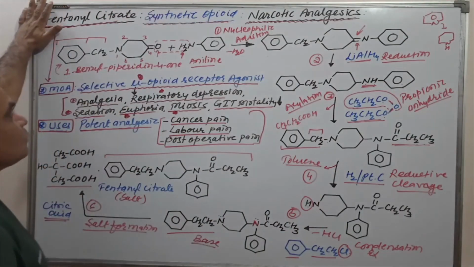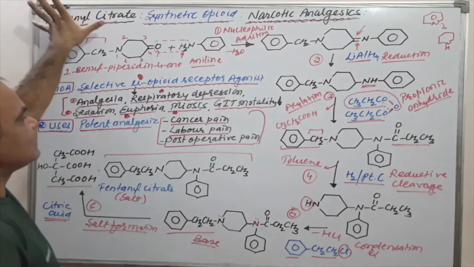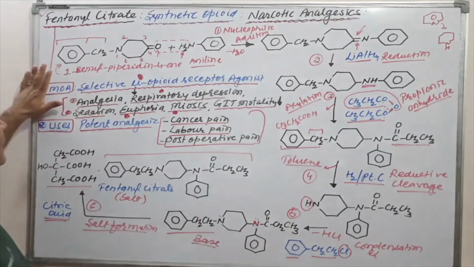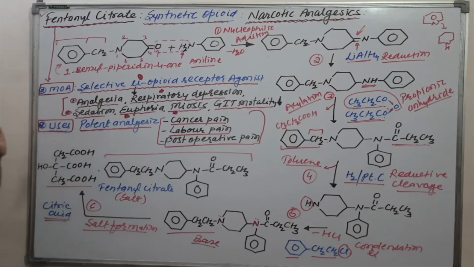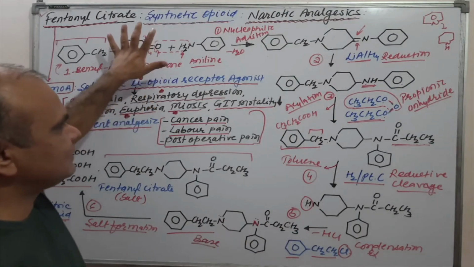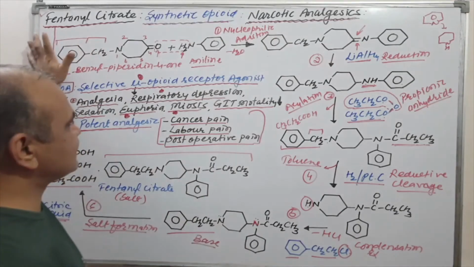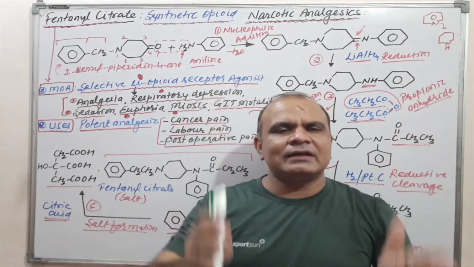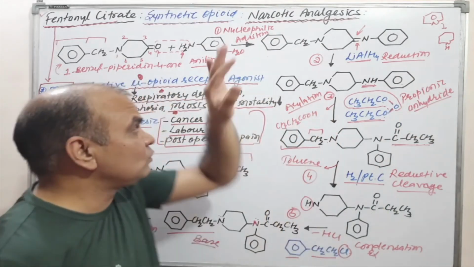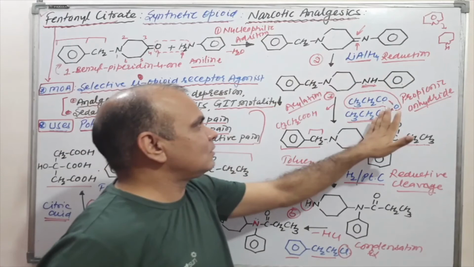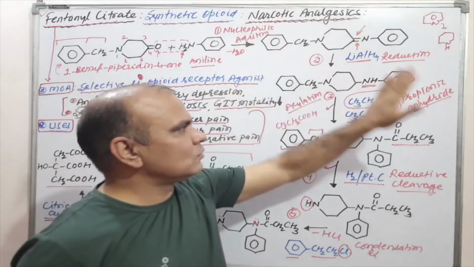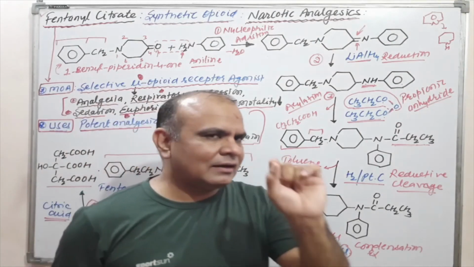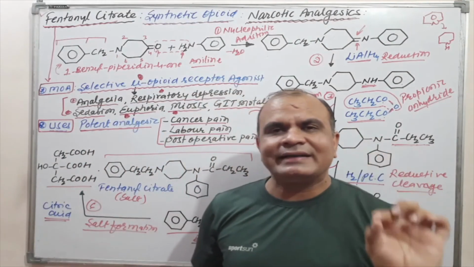First you have to put the heading, fentanyl citrate, a synthetic opioid, narcotic analgesic. In the next step, you must write the mechanism of action followed by the usage of fentanyl citrate. Then last, give the synthesis of fentanyl citrate. Try to write in a proper manner, and if you put the type of each reaction, nucleophilic addition, reduction, acylation, reductive cleavage, then this is the type of nomenclature of reactions, and you will get 100% marks.